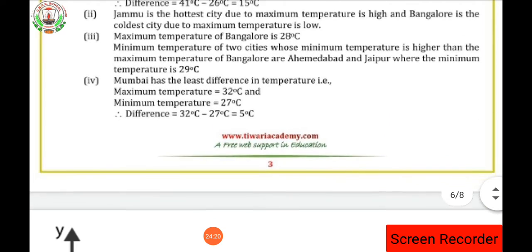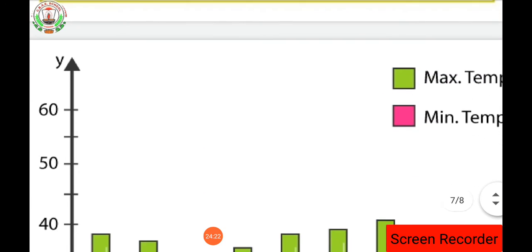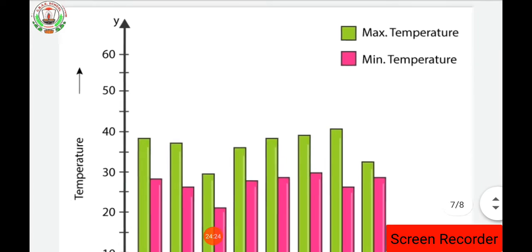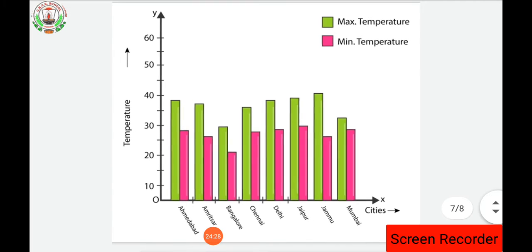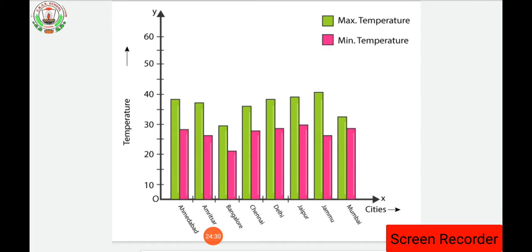Now what about the graph? I can show you the graph here. Here is the graph which you have to draw. It's a very easy one to draw. All of you know how to draw, isn't it? So cities are mentioned on the x-axis while the temperature is mentioned on the y-axis. So here is the graph which you have to note down.